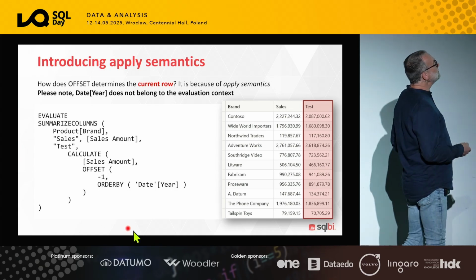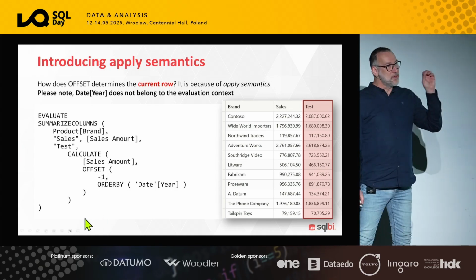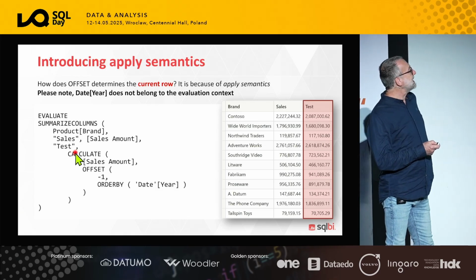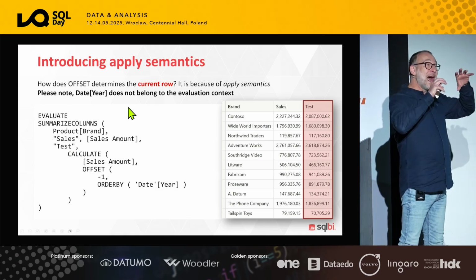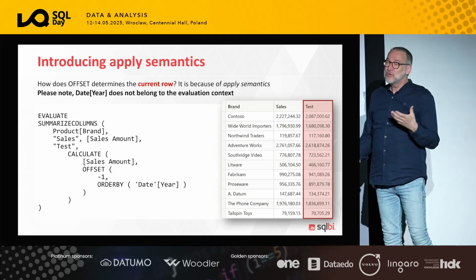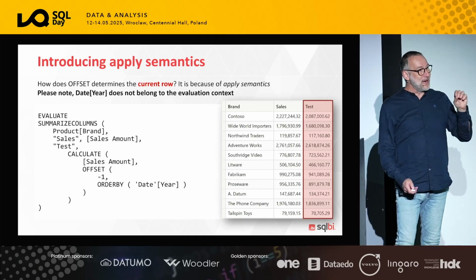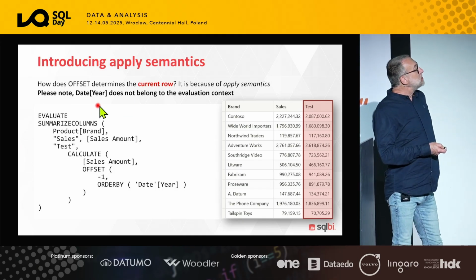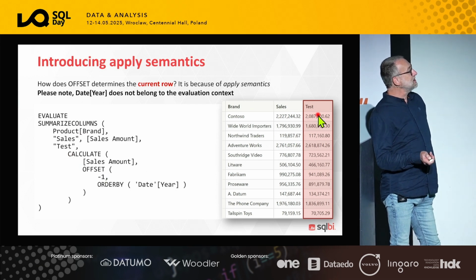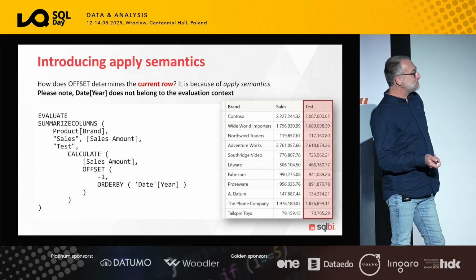So the problem is, how does the engine know what the current row is if there is no year which is selected? In order to answer this question, so what on earth is the current row, we need to introduce the idea of apply semantics. The engine uses quite a complex algorithm to obtain a result and show the result there.